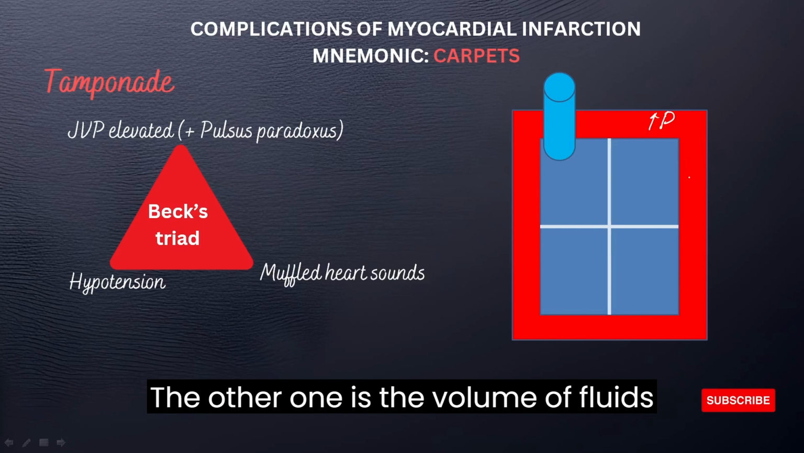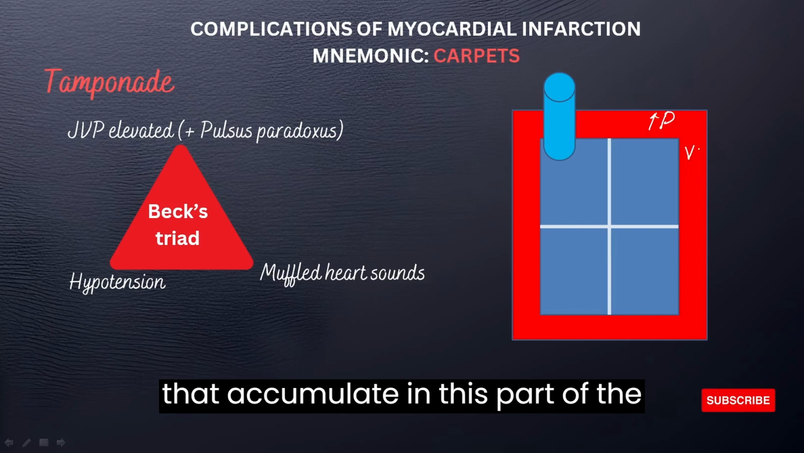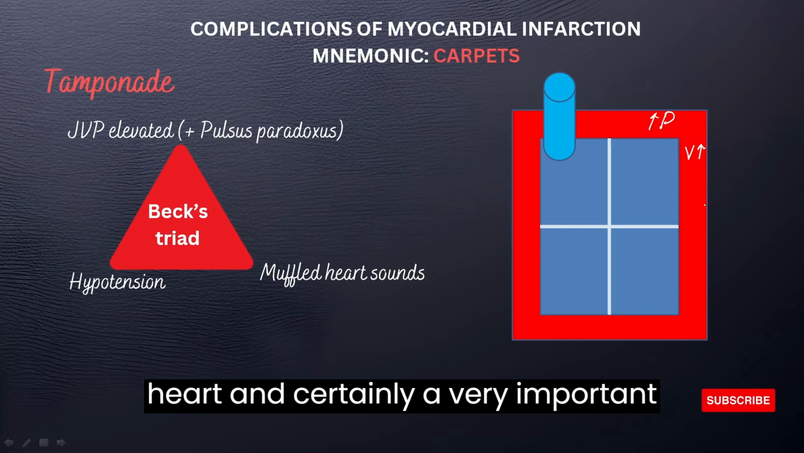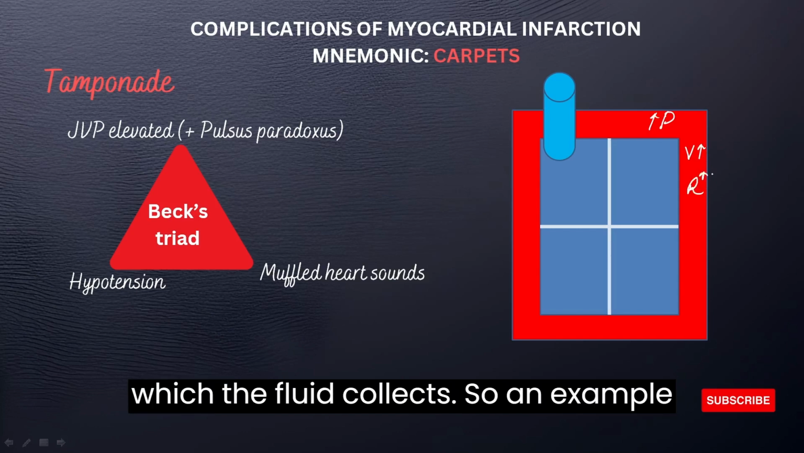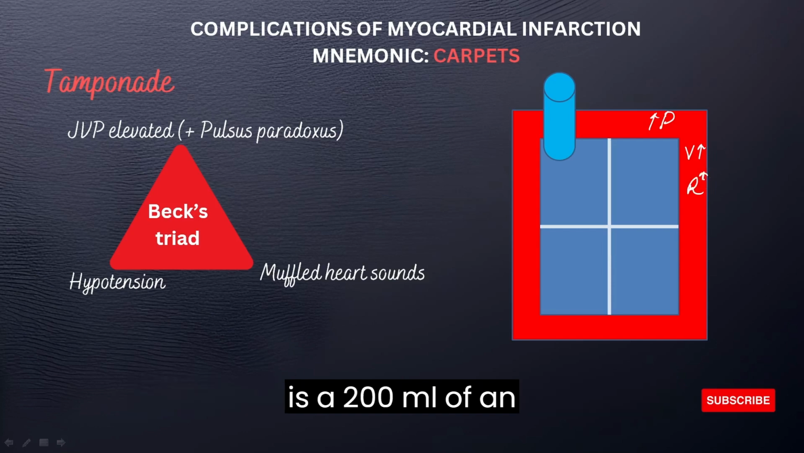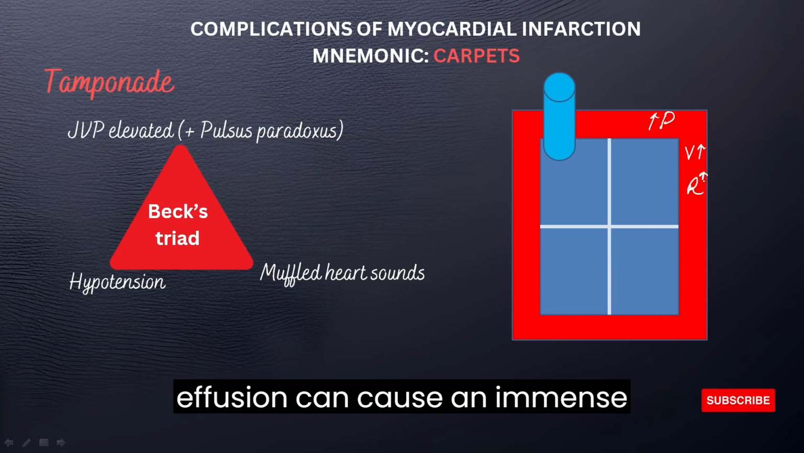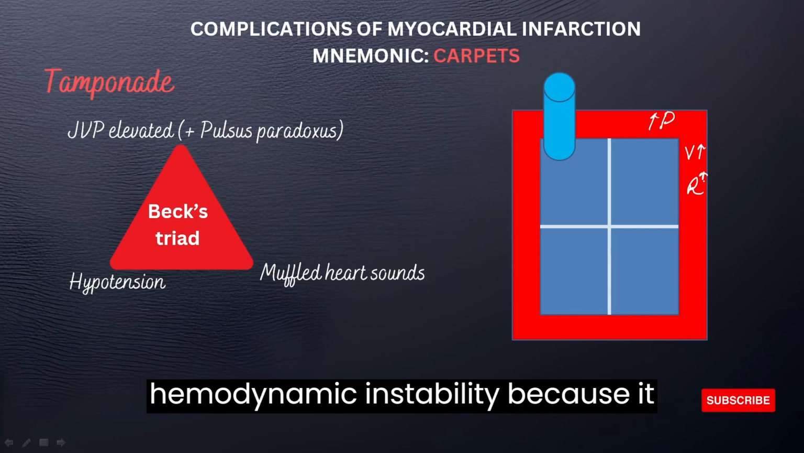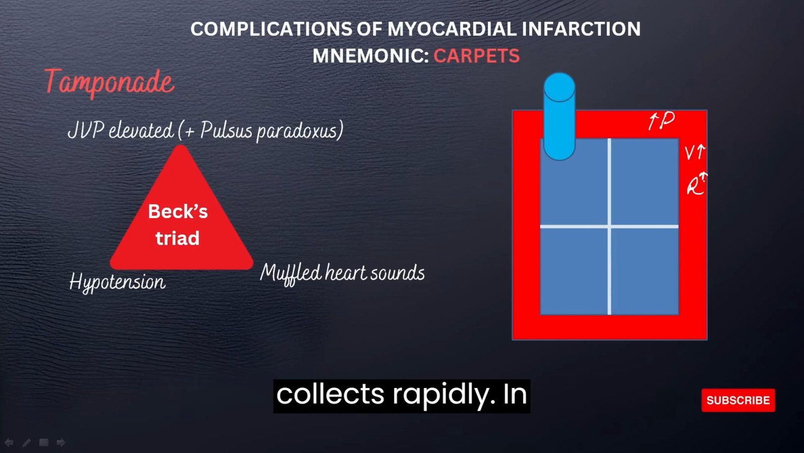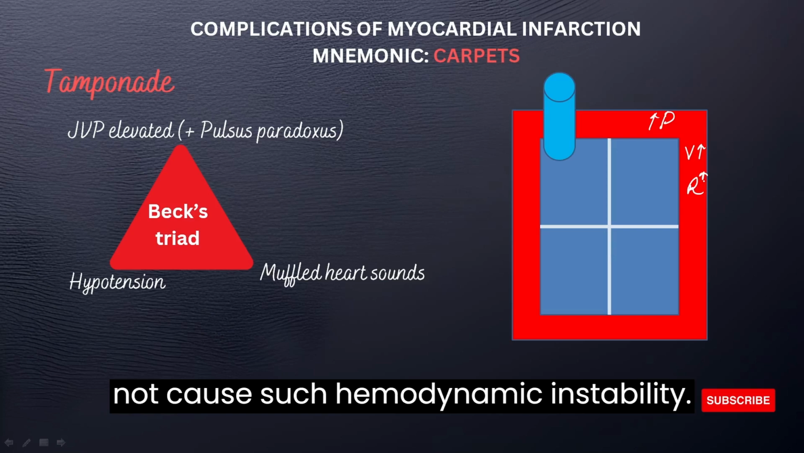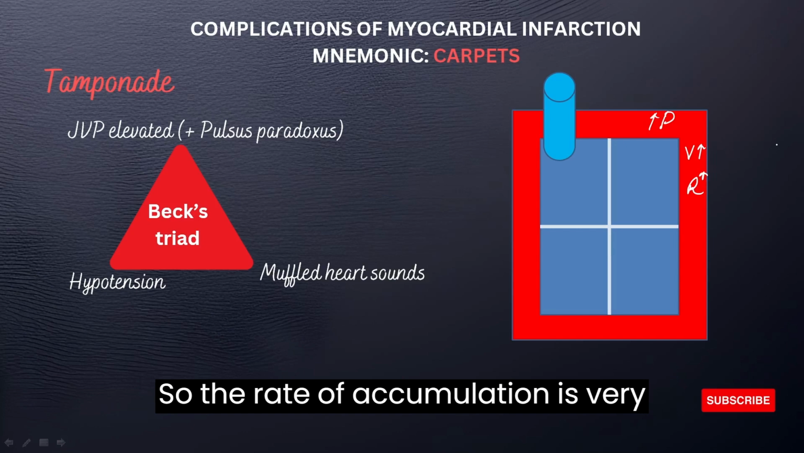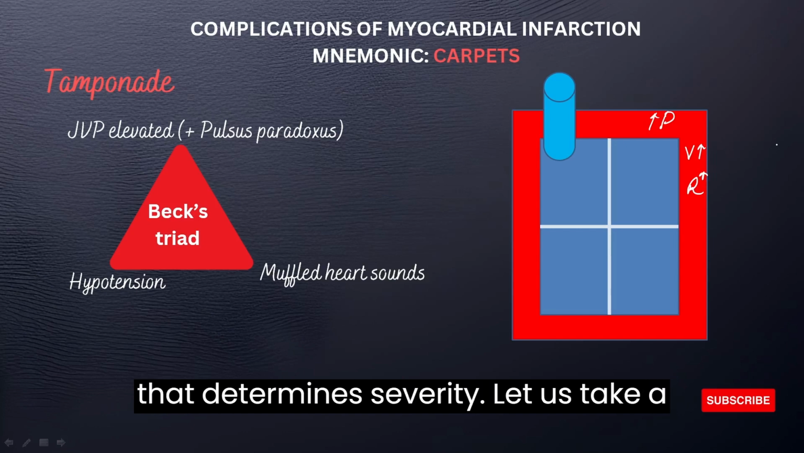The other one is the volume of fluids that accumulates in this part of the heart. And certainly a very important factor is the rate at which the fluid collects. So an example is that 200 ml of an effusion can cause immense hemodynamic instability because it collects rapidly. In contrast, 2000 ml may also collect gradually and will not cause such hemodynamic instability. So the rate of accumulation is an important factor that determines severity.